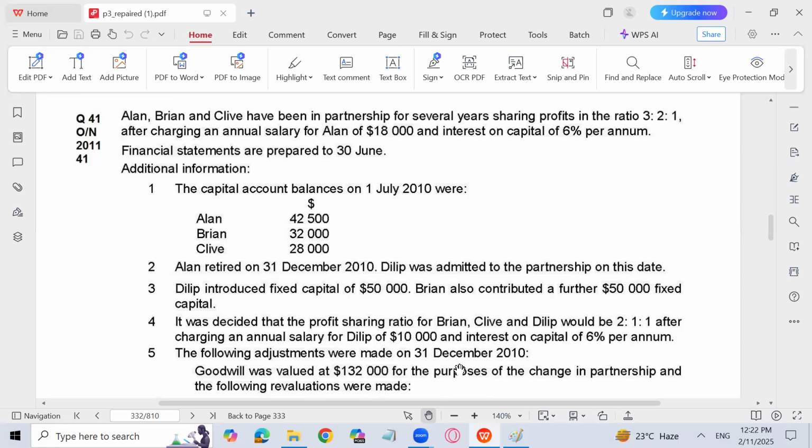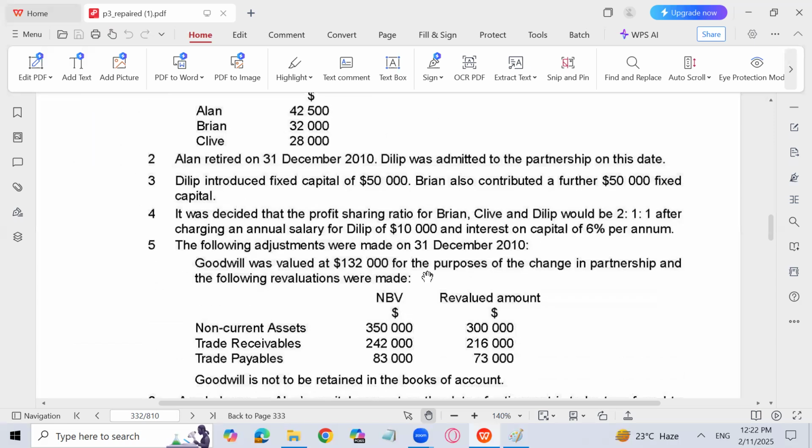The following adjustments were made on 31st December. Goodwill was valued at 1,32,000 for the purposes of change in partnership, and the following revaluations were made. Goodwill is distributed among old partners with old ratio first, and then it is going to be written off with new ratio among new partners. Non-current assets, net book value is given and revalued amount, that is the 50,000. There is a decrease in the revaluation. Let me write it down also. 50,000 decrease. Right? Trade receivable 242,000 and 216,000. How much decrease?